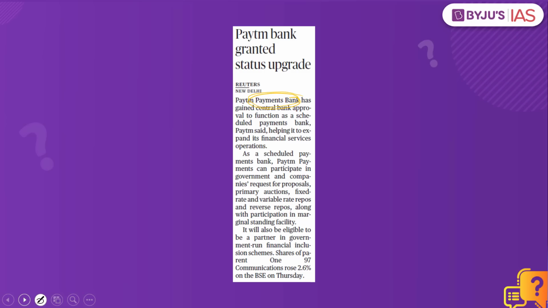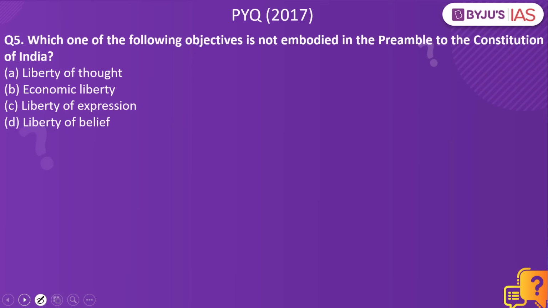Now let's look into the next practice question. Which one of the following objectives is not embodied in the preamble to the Constitution of India? We have liberty of thought, economic liberty, liberty of expression, liberty of belief.